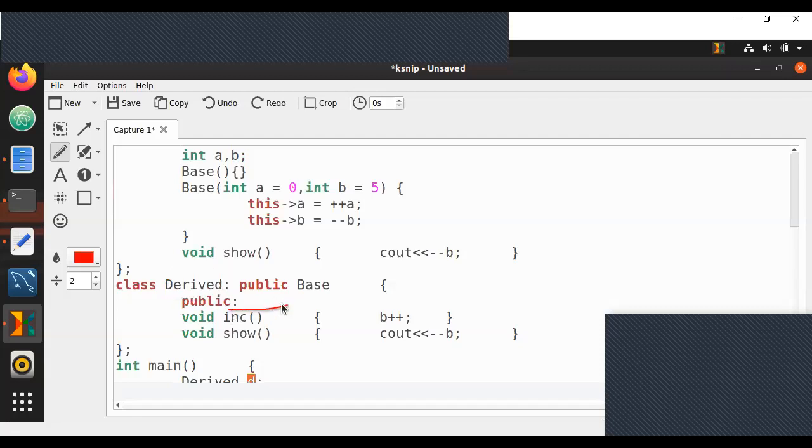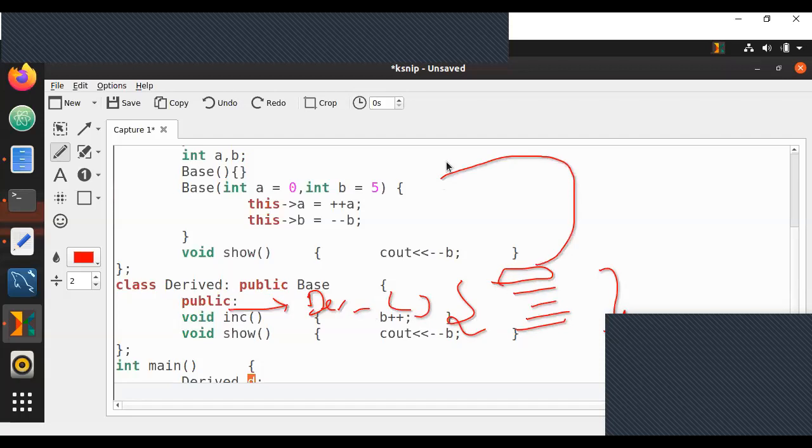Whether you write a derived class constructor like derived, open bracket, close bracket, and some statements, or you leave it empty, what you need to know is the first line of a derived class constructor will always call the base class constructor.